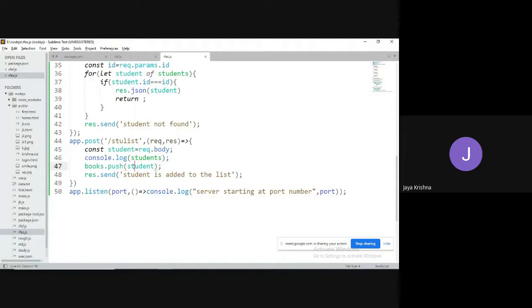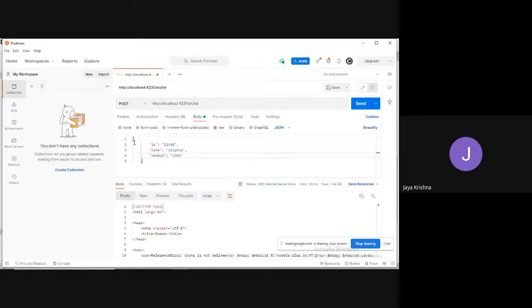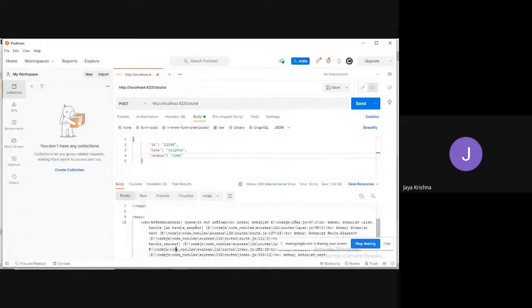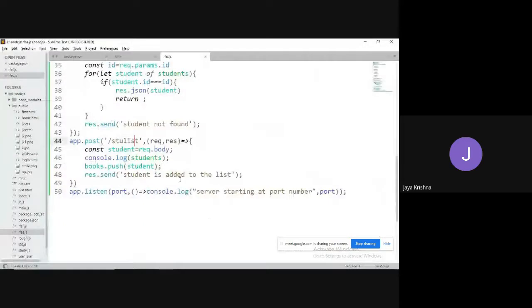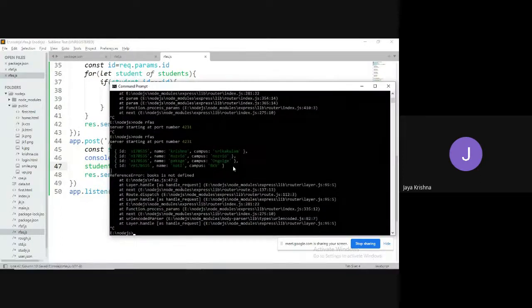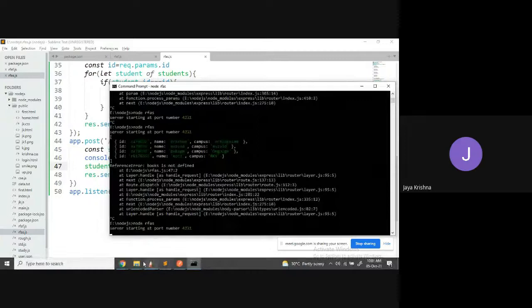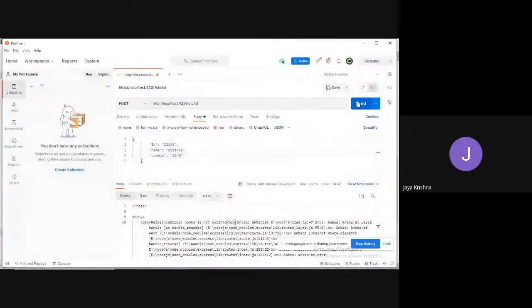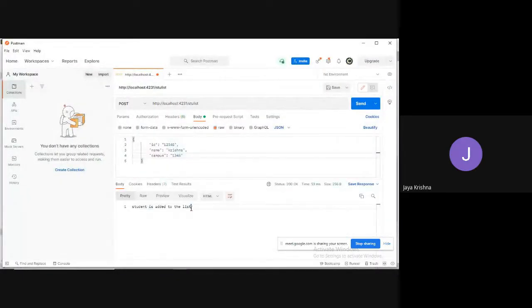So pushing the data into the server. Student is added to the list. STU list. Books is not defined. Again the problem. Sorry. Students dot push. Click on send. Student is added to the list. If you want, you can check through the get method of student list. You can observe 1, 2, 3, 4 is added.